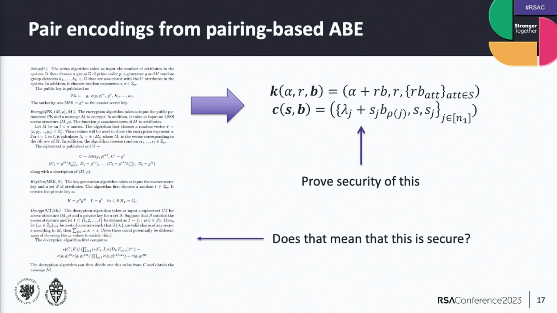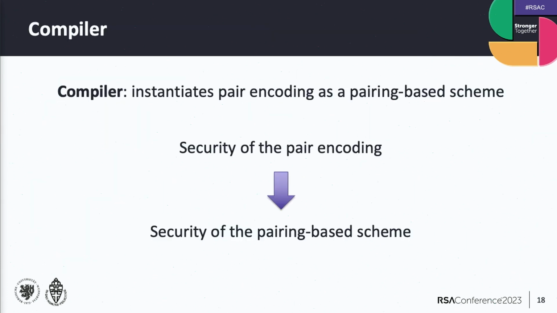And to answer that question, we consider the notion of a compiler, which takes this pairing coding as input. You prove security of it, and then you instantiate it as a pairing-based scheme. So the idea is that, generically, you take a pairing coding as input, and then you instantiate it in a certain way with your compiler into an actual full-fledged scheme.